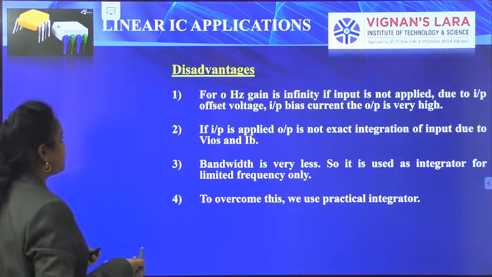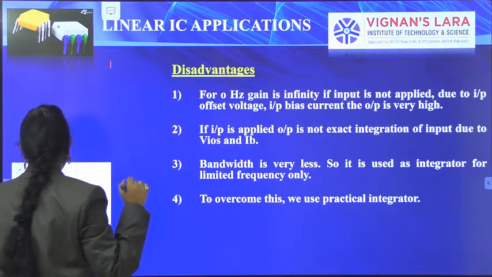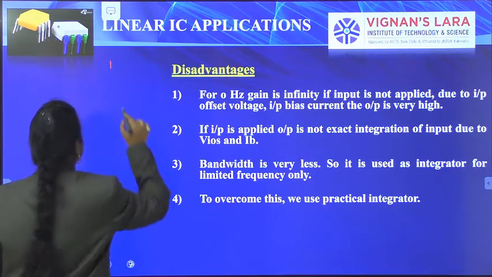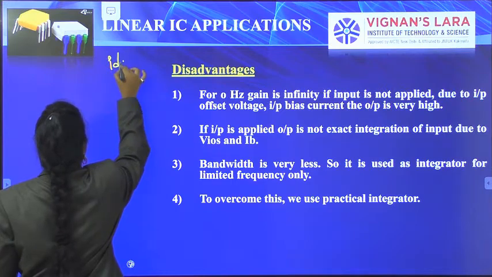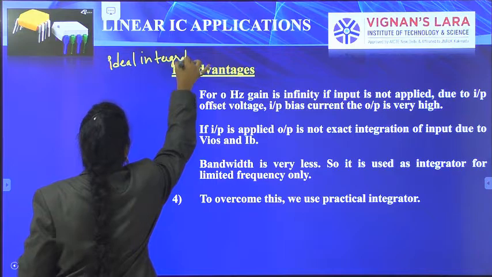What are the disadvantages of using an ideal integrator?